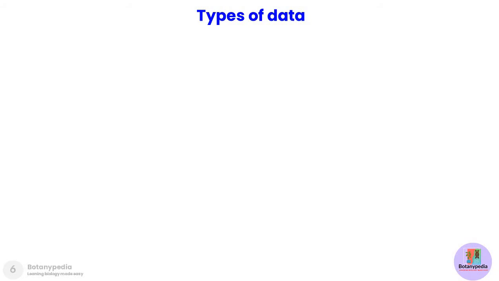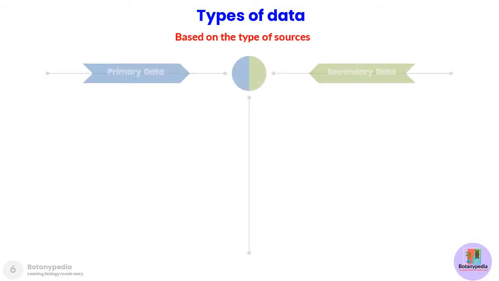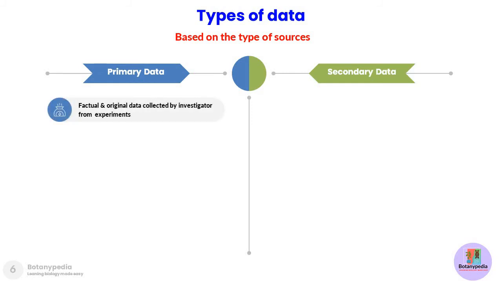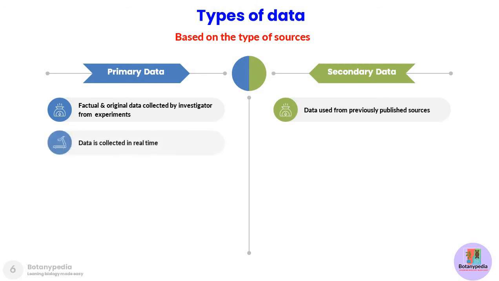Now we will look at the different types of data. Based upon the source of the data, there are two types, primary and secondary data. Primary data is factual and original data collected by the investigator by performing experiments. Secondary data is data that is used from previously published sources. So those experiments were actually done by somebody else.